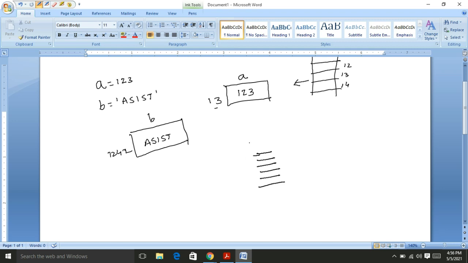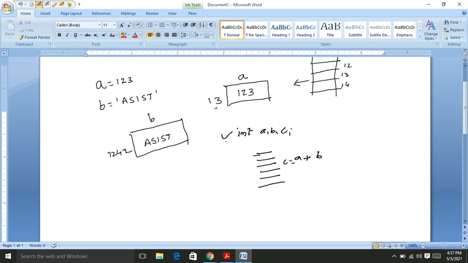Suppose I would like to perform an addition of two numbers, that is A plus B, and the result is stored in C. In other languages, we must say what kind of data the variables A, B and C handle. If they are integer data, then we write int A, B, C. That means A, B, C are variables having integer data. So this is known as the declaration.